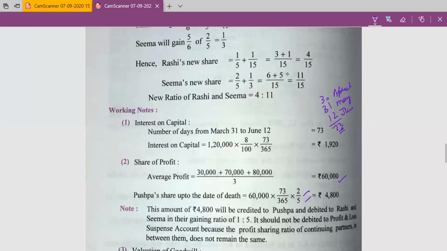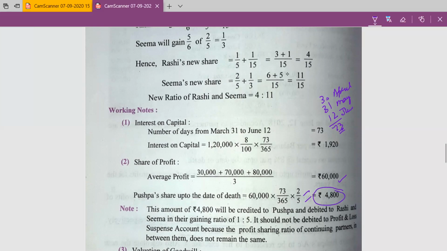So profit of 60,000 is the average profit of the past years. So we will give her a profit only up to the date of her death. We will credit the profit for as many days as she worked, and give her share, and her share was 2 upon 5.